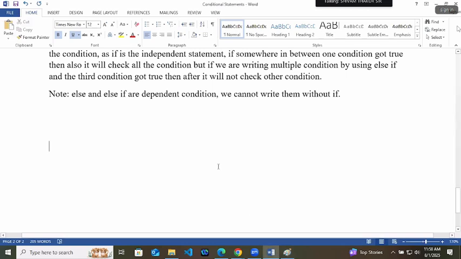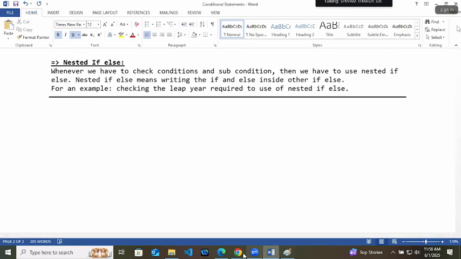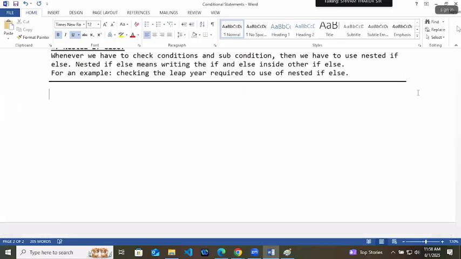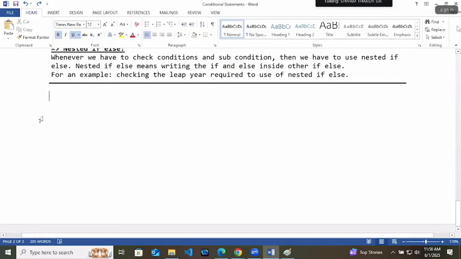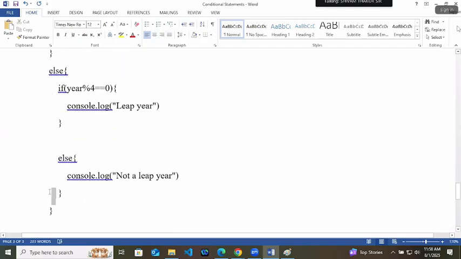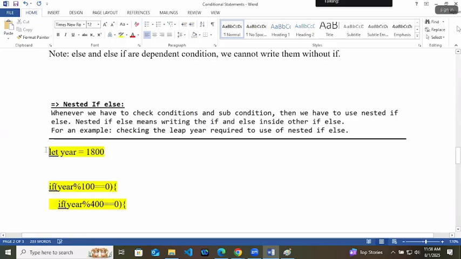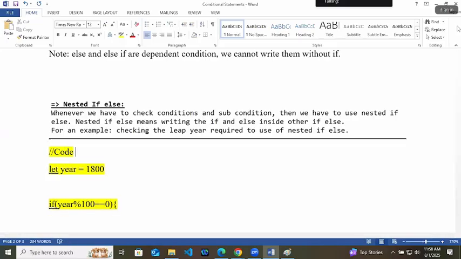Now this is one example. I will give one more example for nested if else. Don't worry. This is the code for nested if else. In that way, we have to write. I will just highlight this, the code for leap year. Understood the nested if else? Who understood? Please raise your hand. Come here then, come fast.